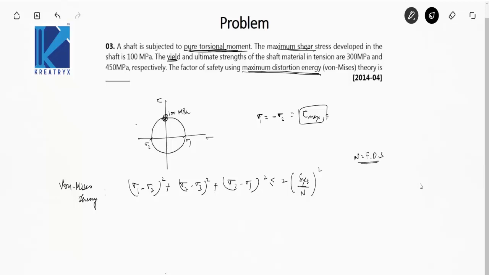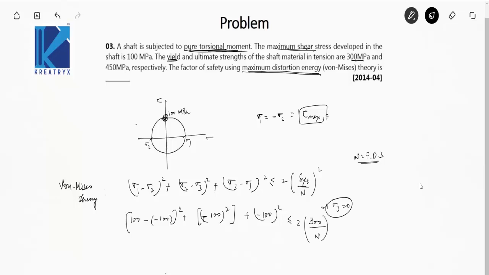Okay, so this is a biaxial state of stress, so that implies sigma 3 is 0. And sigma 1 is 100 megapascal, sigma 2 is minus 100 megapascal, so this is (200) square plus (minus 100) square plus sigma 3 is 0, so this is again (minus 100) square, should be less than or equal to twice of (SYT by n) whole square, where SYT is the yield strength of the shaft material, which is 300 megapascal.